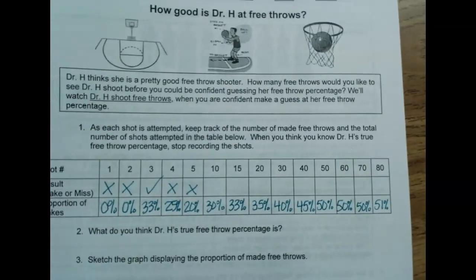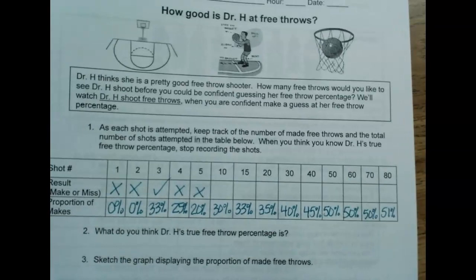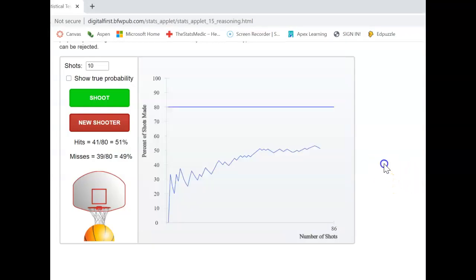All right, let's take a look here. So these are the numbers that you should have written in. What do you think my true free throw percentage is? Just make a guess for number 2. Then I want you to sketch the graph that we have made, and I'll put that up. So I would pause the video and sketch the graph, and then we're going to answer some questions.